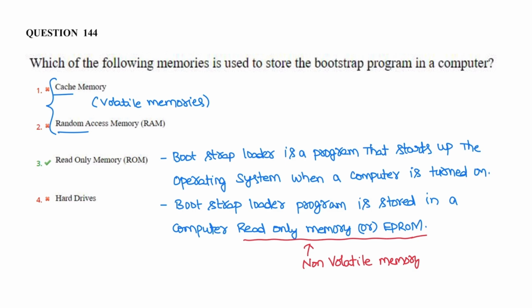The bootstrap loader is a program that starts up the operating system when the computer is turned on. So the bootstrap loader should be stored in non-volatile memory. It is a program stored in the computer's read-only memory or EPROM. The hard disk and ROM are both non-volatile memories, but it doesn't store in the hard disk. It is stored in ROM.